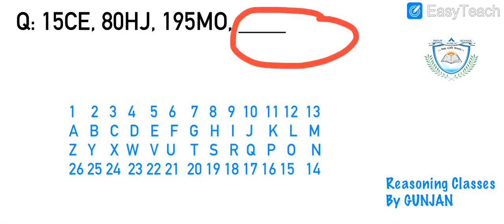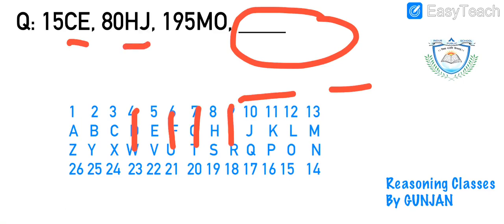To find out the answer, I should have alphabets first. Then only I can proceed with the numbers, right? C, D, E. That means D is skipped and CE is written. And after this E, how many alphabets are skipped? 2. Then H, I, J, again one alphabet is skipped. Then again 2 alphabets are skipped.